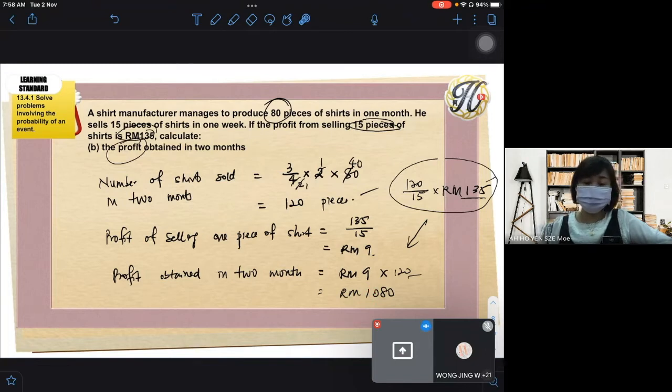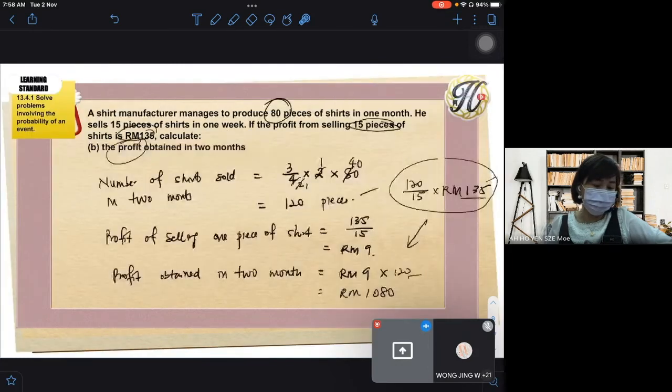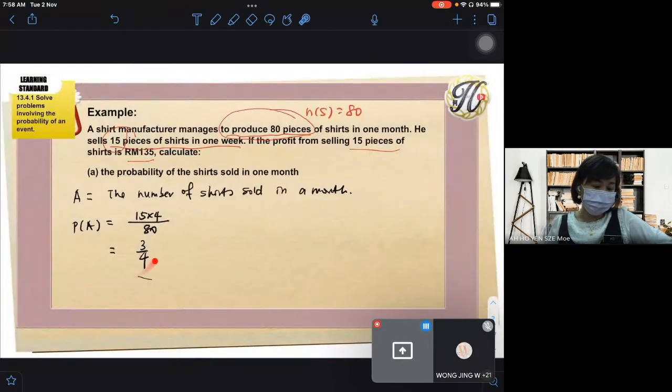So next one, C. Find the probability of the shirt not sold in 1 month. How to do? Just now is P(A), right? Also P(A). Our P(A) is 3/4. Not sold means the complement.